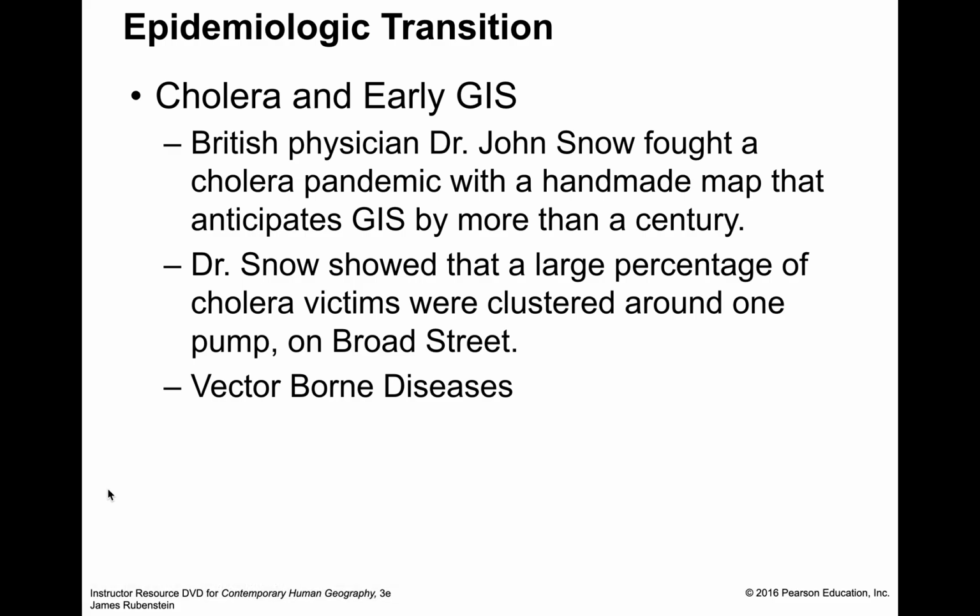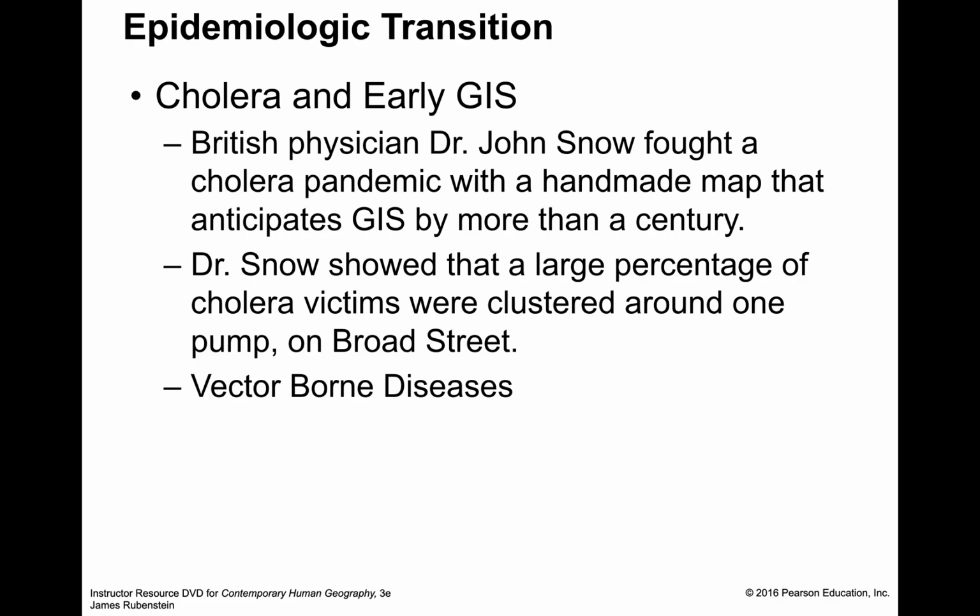This just talks about the study in London and how Dr. Snow, between the years of 1813 and 1856, a British physician and a geographer, fought one of the worst 19th century pandemics, cholera. Snow created a handmade GIS in 1854, and he created a map of London's Soho neighborhoods. Snow created mashup maps showing how to address the cholera, and basically he located all the water pumps in London. With his mashup maps, he found poor residents of Soho were the principal source of the water for drinking, cleaning, and cooking.